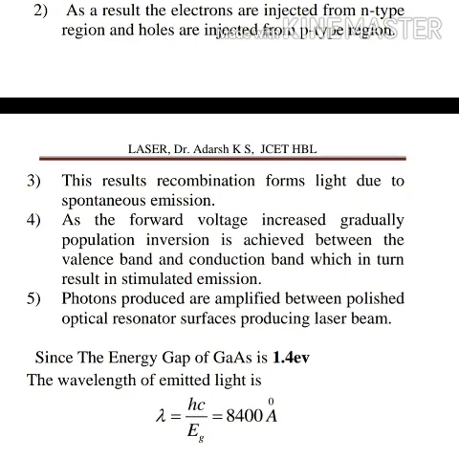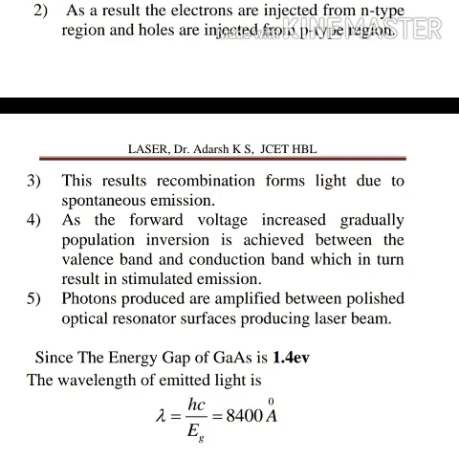We can also calculate the emission wavelength of the laser, because the energy gap of gallium arsenide is given as 1.4 electron volt. The wavelength is given by lambda equal to hc divided by Eg, because E equals h nu, so lambda equals hc divided by Eg.